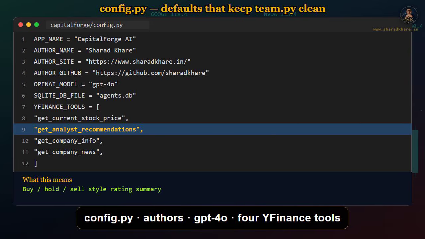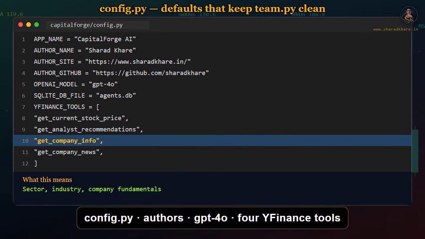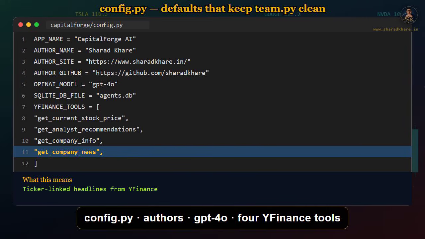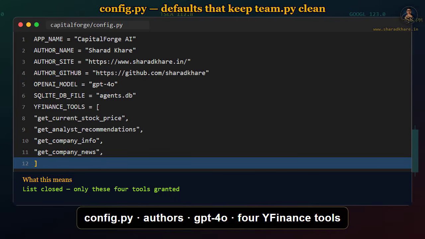Second is get analyst recommendations. That pulls buy, hold, and sell style rating summaries. Third is get company info. Think sector, industry, and the company story in structured fields. Fourth is get company news. Fresh headlines tied to the ticker, not a random web crawl. Tiny file, big clarity. Defaults live here, so team.py stays readable.